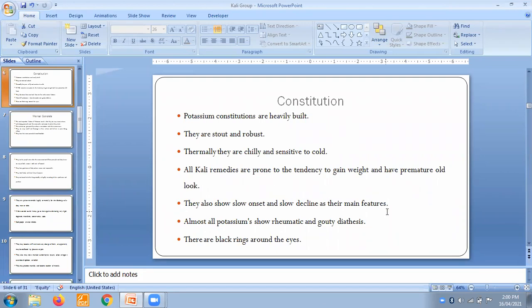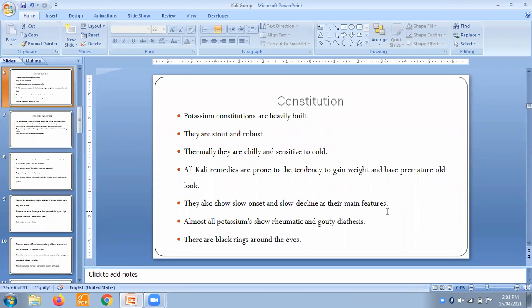Slowly symptoms are developing and slowly they are going to decline. As their main feature, they show a slow onset and slow decline. They have that capacity that onset really becomes very slow. Almost all Kali carbonicum show rheumatic and gouty diathesis.